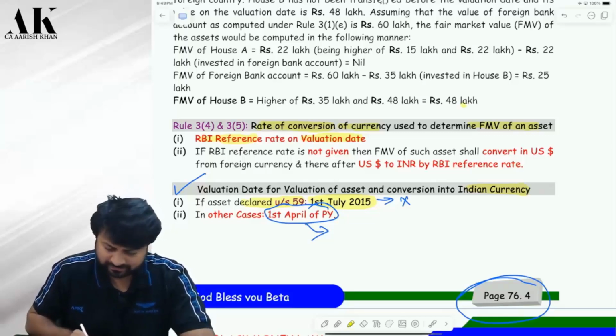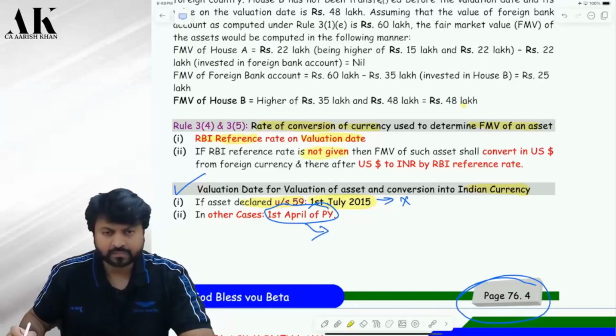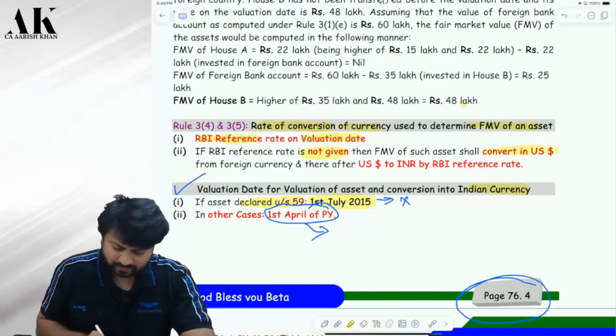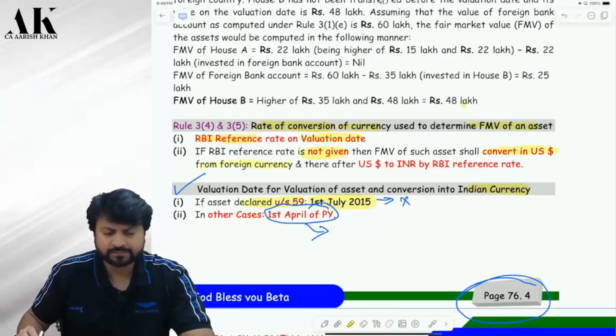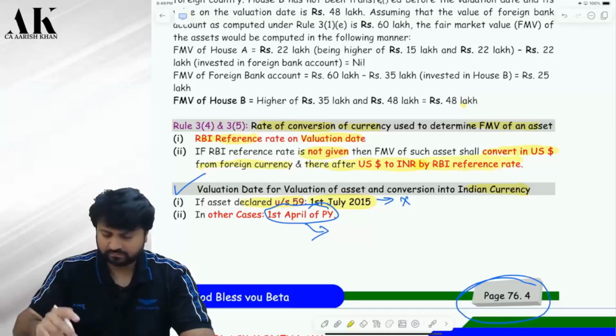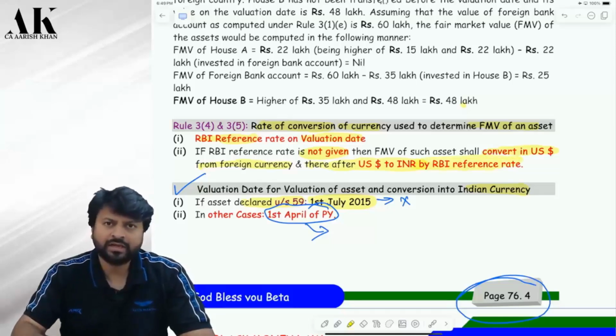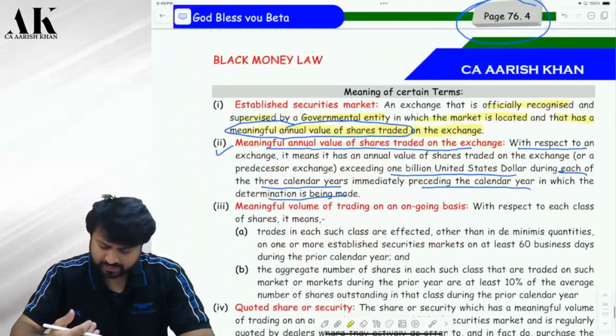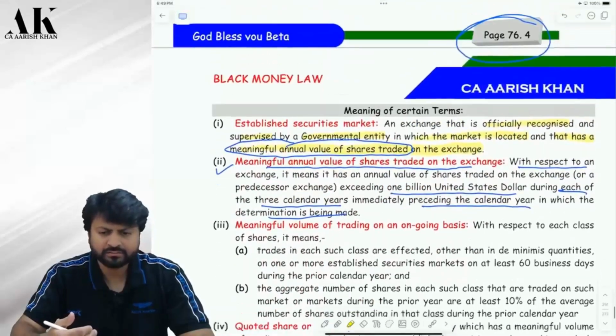Check. If the RBI reference rate is not given, then the FMV of such asset shall be converted into US dollar from foreign currency. So first you will convert into US dollar, and thereafter the US dollar will be converted into INR by taking the RBI reference rate on the valuation date. Is it clear? After that, what is the valuation date? I have already told you, correct?